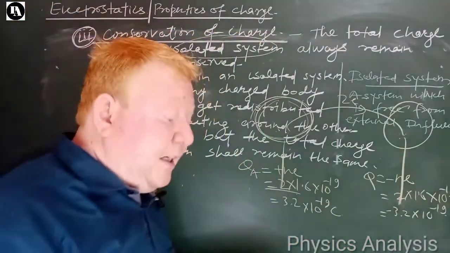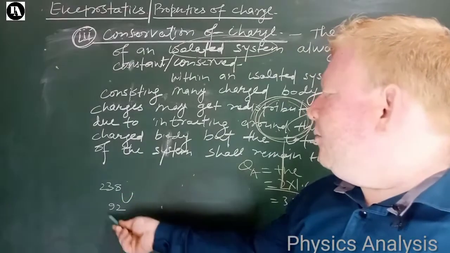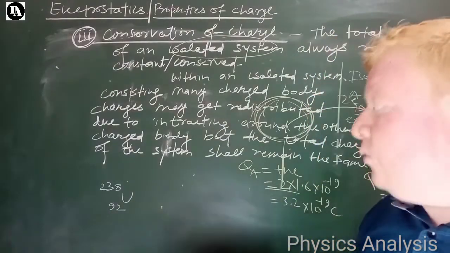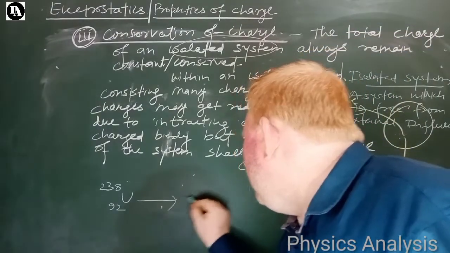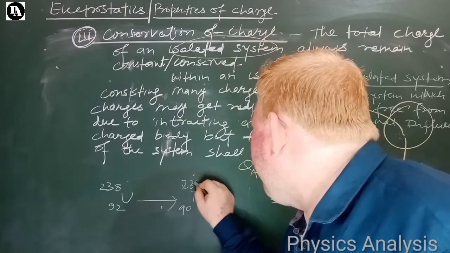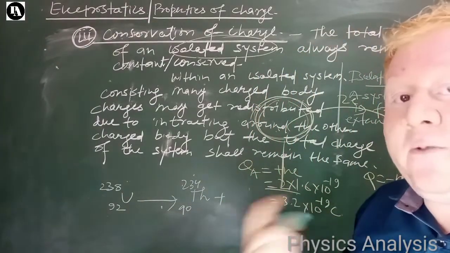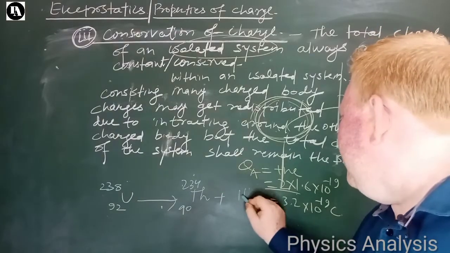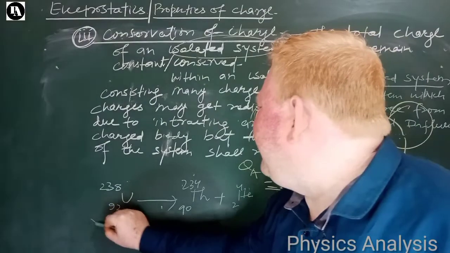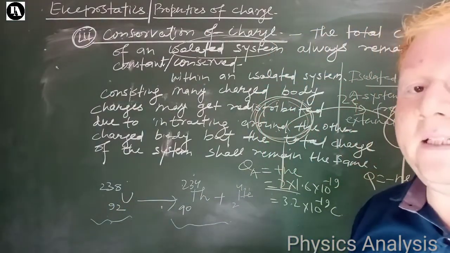See in radioactive decay, the nucleus of uranium 92 238 transforms into thorium 90 234 with an emission of alpha particle, which is actually equal to helium He 2 4. Here you can check the total charge, 92 and 90 plus 2, 92, right?